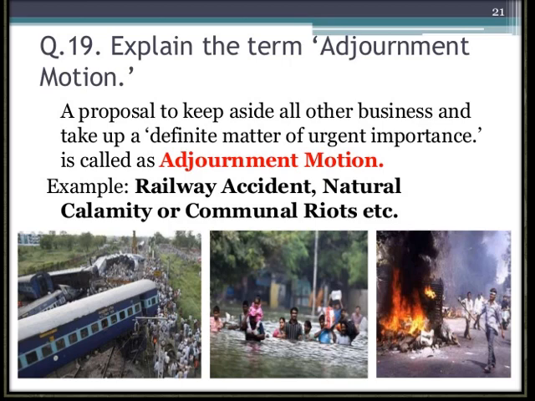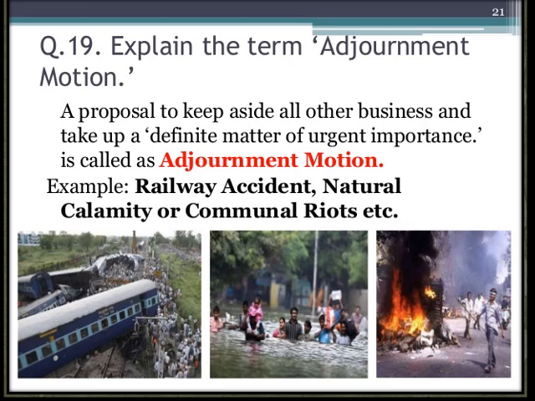Now there was one more important term, that is called the adjournment motion. What is the adjournment motion? Adjournment motion is basically a proposal by any of the MPs of the parliament to keep aside all other business and take up a definite matter of urgent importance. That is called adjournment motion. In simple language, it is basically a proposal which is put forward by any MP before the parliament when the proceeding or the reading of the law is going on.